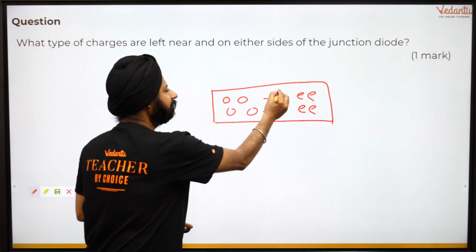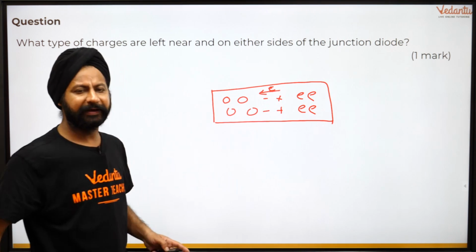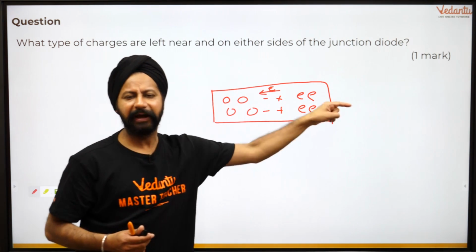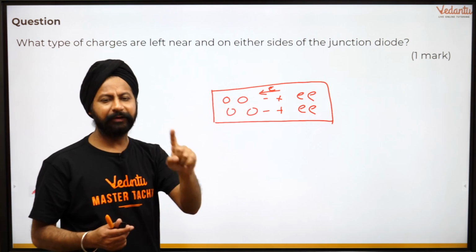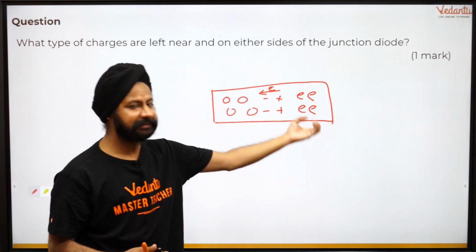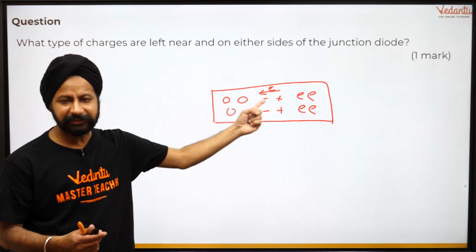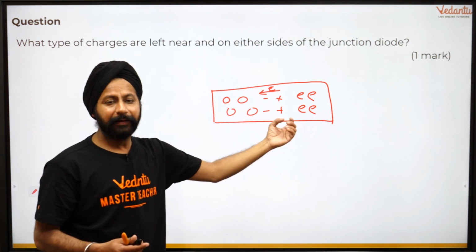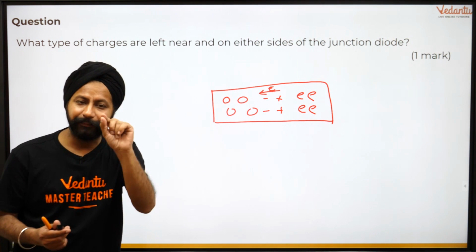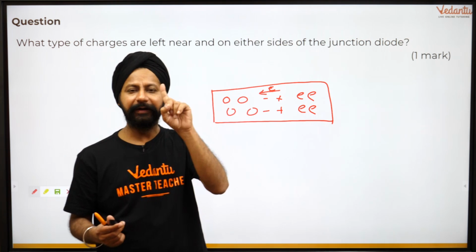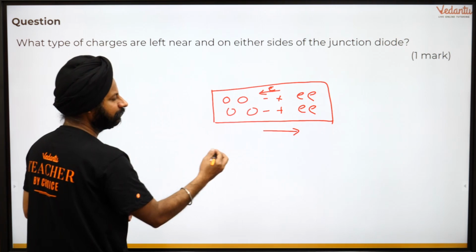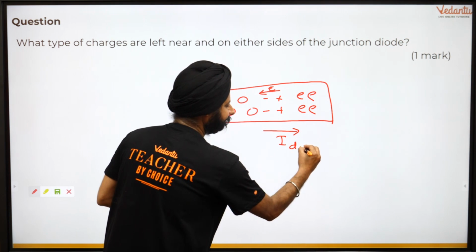Positive, negative. There is an electric field that is getting built up here, positive to negative. But think about negative charges in an electric field, they get a force in the backward direction. So more electrons trying to come here are going to face resistance by this electric field. But electrons say, no, I can still do that. There are some electrons that can still do that. But when they do that, the electric field gets stronger. The rest will stop, though some more still come. It keeps building up until that activity reduces to a very minority level. So the diffusion current has reduced, not zero, it has reduced. The current is still there, because electrons going this way means there is a diffusion current going the other way.